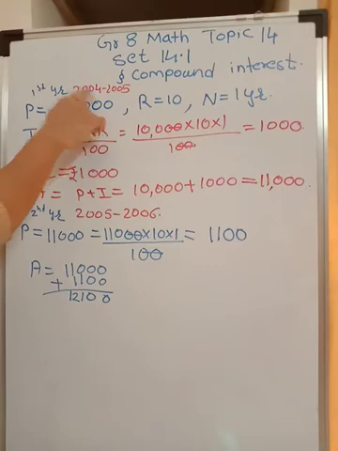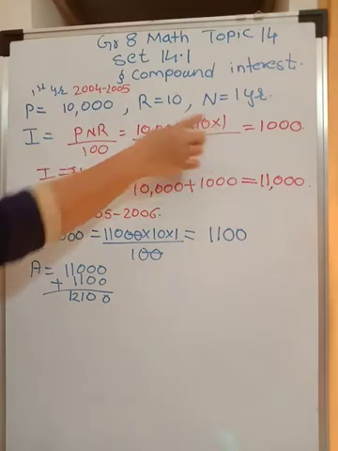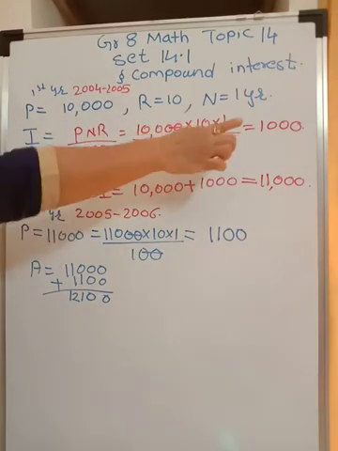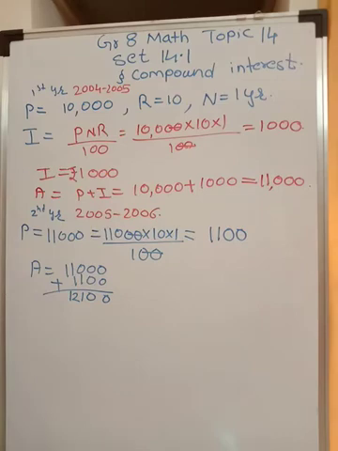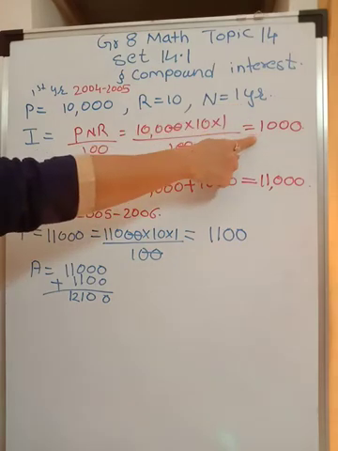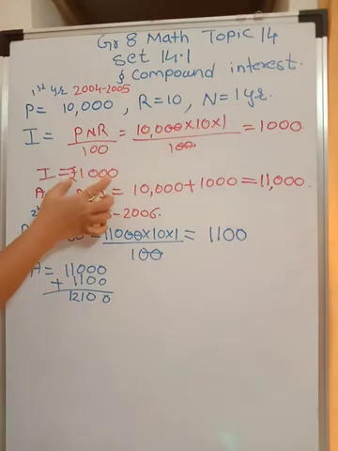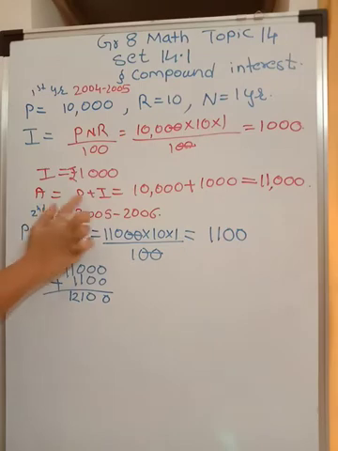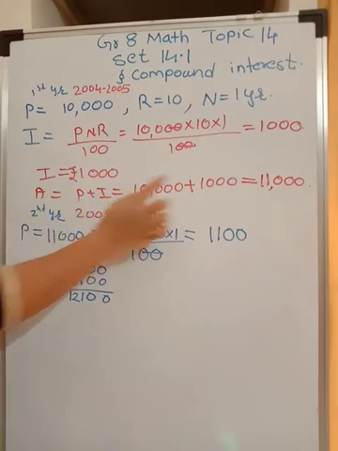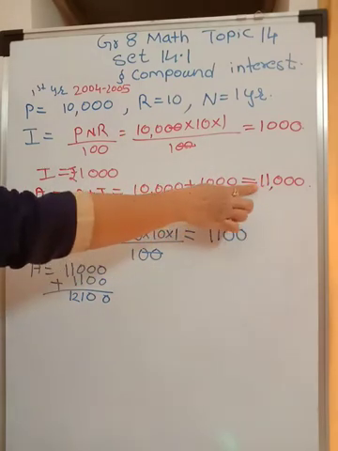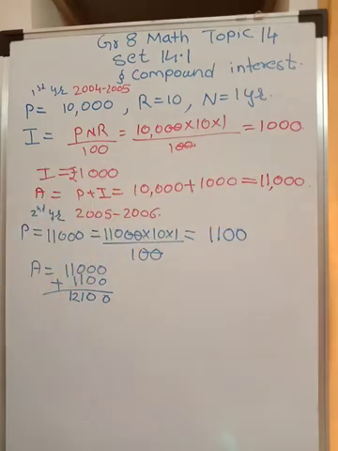So for a span of 1 year, if I calculate simple interest, I get 1000 rupees. So how much will I return to the bank? I will not be returning only 10,000. I will be returning 10,000 plus 1,000, which becomes 11,000 rupees to the bank after 1 year.